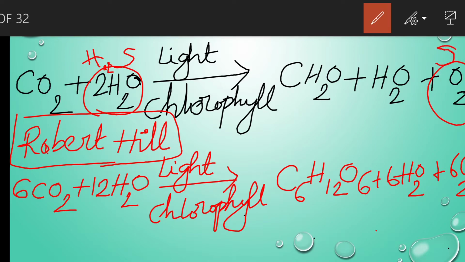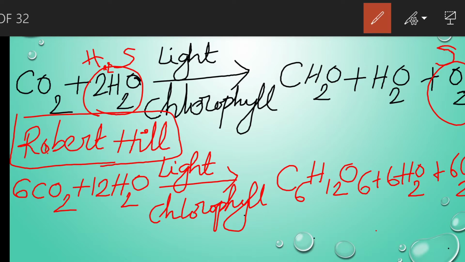C.B. van Niel assumed that the same process takes place in the plants also. So he concluded that a similar process takes place in plants.